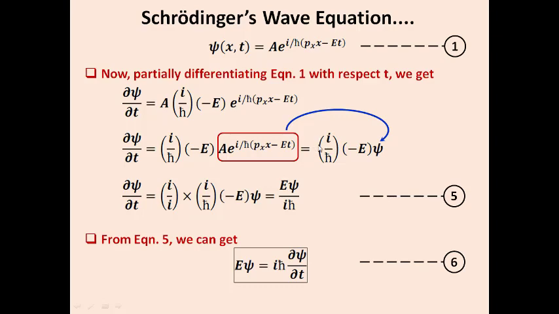You already know, I have to change this negative term into positive, by means that I multiply and divide this equation by i, both numerator and denominator. If I go for the term i, i into i will be i squared, and i squared becomes minus 1. So if I multiply minus 1 into minus E, I get the positive term Eψ divided by iħ. So that is equation number 5. By using equation number 5, I can rewrite this as Eψ equal to iħ times ∂ψ/∂t. So that is equation number 6.